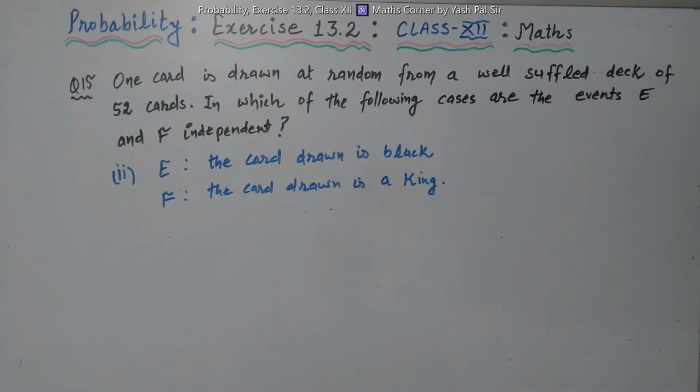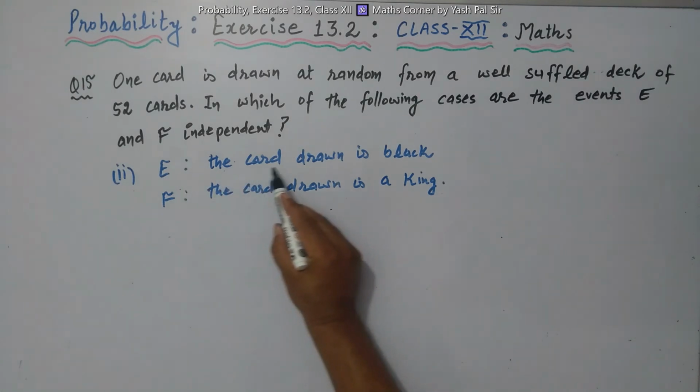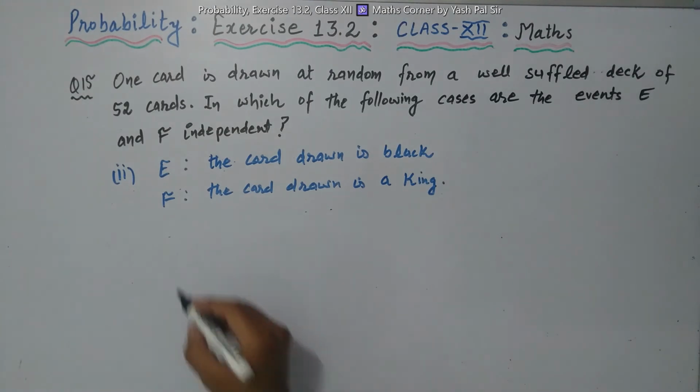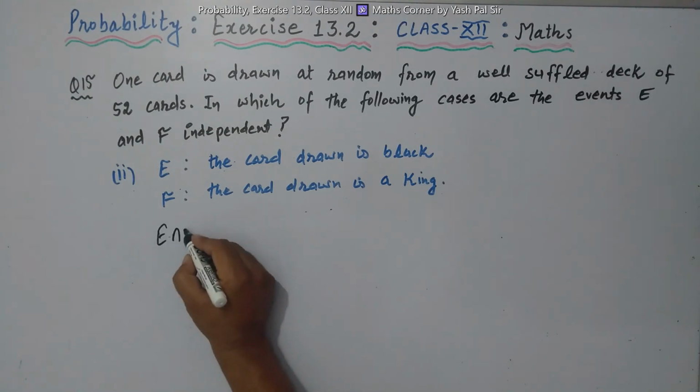Now coming to second part, E is the event the card drawn is black. F is the event the card drawn is a king. So what is E intersection F?